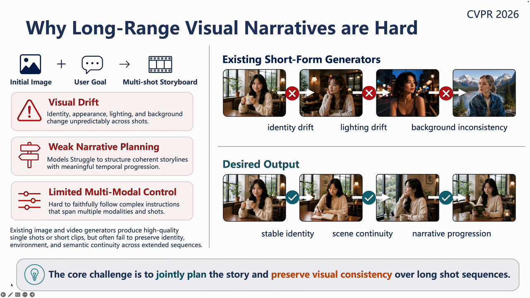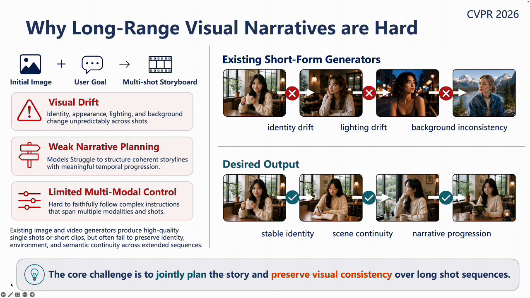Second, there is weak narrative planning. The model may generate visually plausible frames, but the sequence does not always form a coherent storyline with meaningful temporal progression. Third, there is limited multimodal control. In real applications, users often provide both an image and a complex instruction, and the output needs to follow both faithfully across multiple shots.